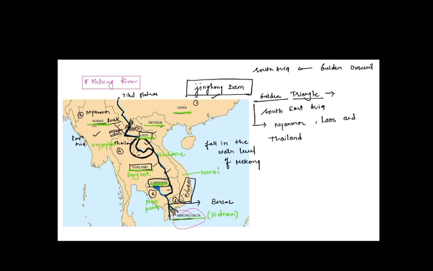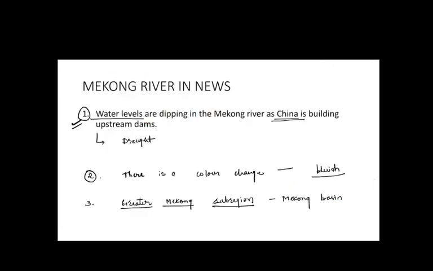This is the Greater Mekong Subregion, and the main body behind the formation of the Greater Mekong Subregion was the Asian Development Bank. So Asian Development Bank brought together these regions for GMS cooperation. So that is one thing.